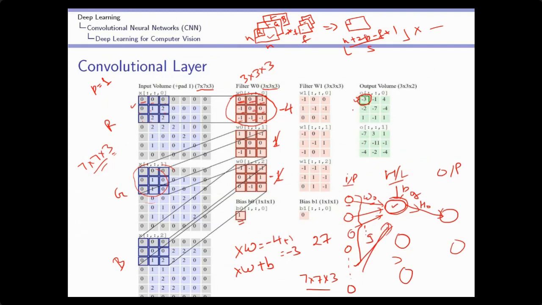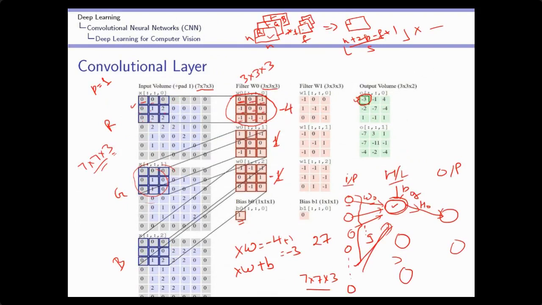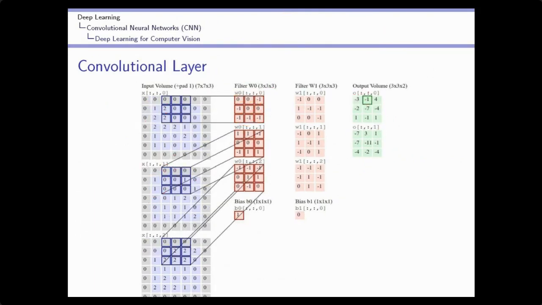Now what I will do is move this mask with a particular stride size. Here the stride size is 2. So now these pixels will be covered by this filter. That means in this operation, the next 27 pixels will be connected to the same neuron to get the next value. All the pixels are not connected simultaneously, but a set of the pixels are connected. So now the output of the same filter for this set of pixels will be minus 1.